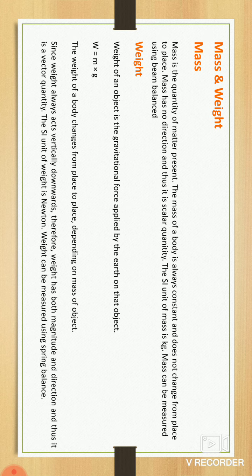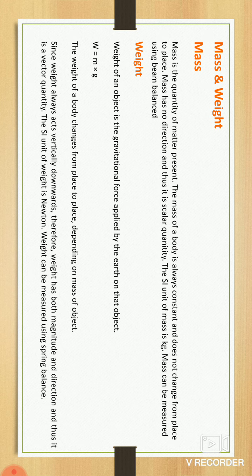Okay, it is an important point. Newton is the SI unit of weight and kilogram is the unit of mass. Weight can be measured using a spring balance.